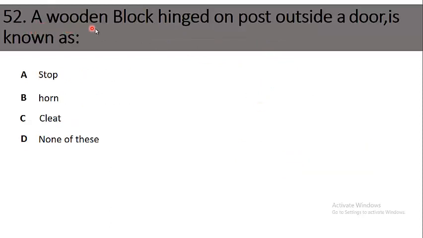Next question. A wooden block hinged on post outside a door is known as option A, stop, B, horn, C, cleat, D, none of these. The right option is option C, cleat. Cleat is a wooden block hinged on post outside a door.